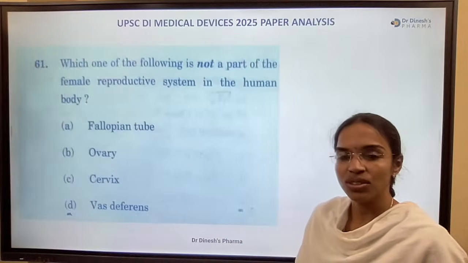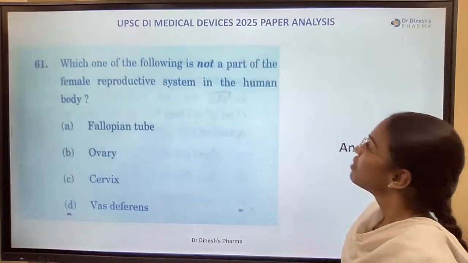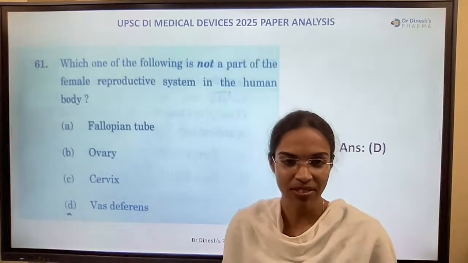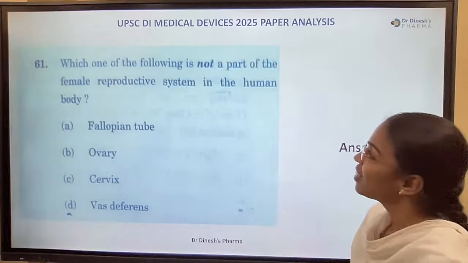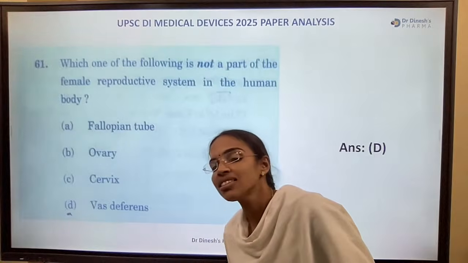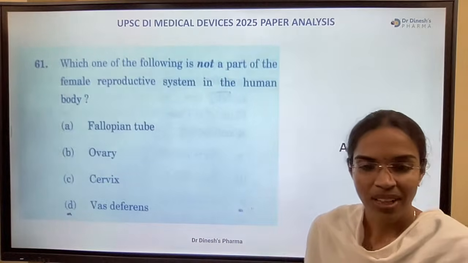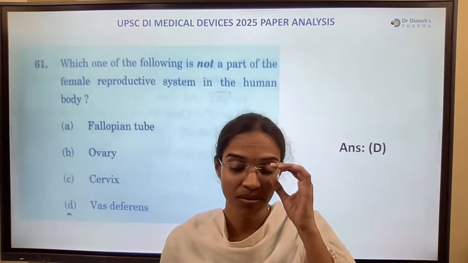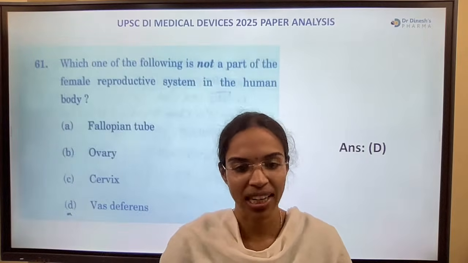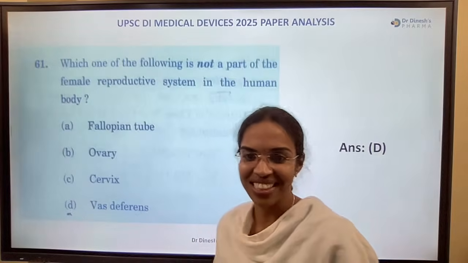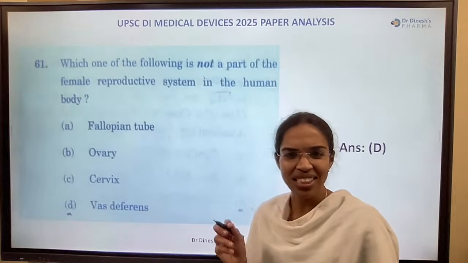Question: which one of the following is not a part of the female reproductive system? So we'll see some questions from general science. Yes, Assam was the right answer actually. Sal tree, Assam was the right answer. Whoever answered Assam, good, right answer. Some mistake again.